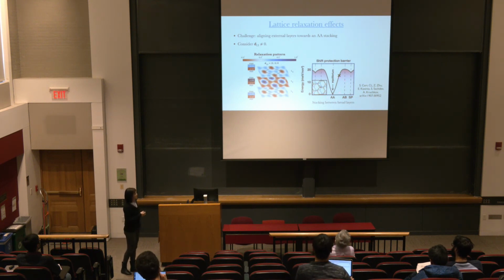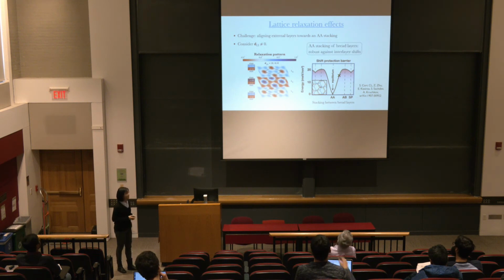So here is the equilibrium state. We can see it's protected by about 20 millivolt per nanometer squared. And this is experimentally vital because it actually makes the AA stacking of the outer layers robust against these interlayer shifts. That means these outer layers will naturally relax to our desired configuration.